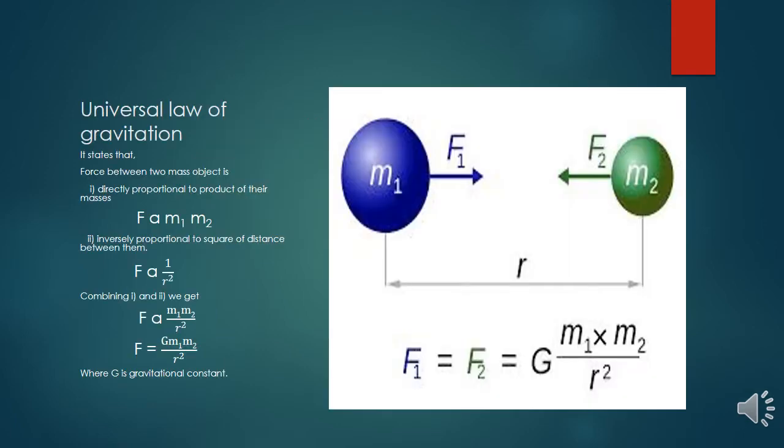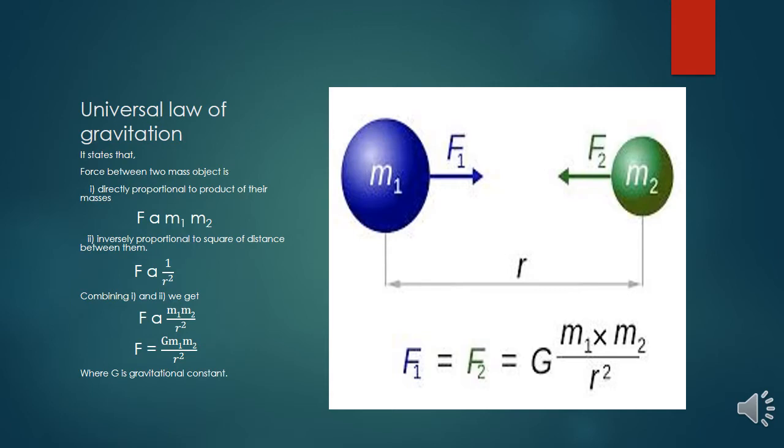In this slide, I am going to explain universal law of gravitation. As you can see in the given figure, we have considered two masses m1 and m2. They both are separated by a distance r from their centers. Now, as we know from gravitational force, if objects have mass, then they will exert force on each other. Force exerted by mass m1 on m2 is given by F1, and force exerted by m2 on m1 is given by F2.